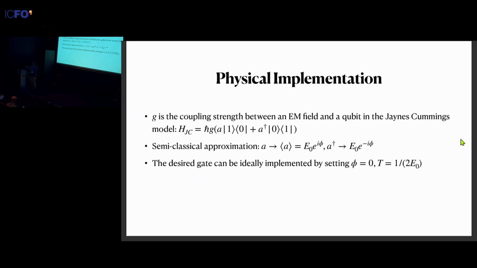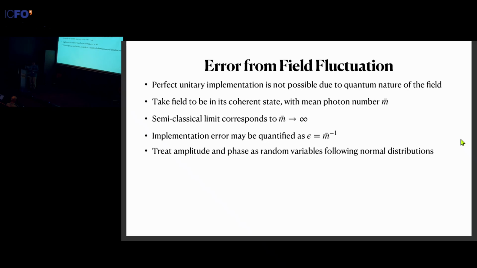And in the semi-classical regime, we can implement the desired unitary gate exactly by carefully tailoring the field parameters and the evolution time. However, an approximation is an approximation after all. So there's always this implementation error that arises from the quantum nature of the field, and which deems a perfect unitary implementation to be not possible because of the field fluctuation. And to model this implementation error, we first take the field to be in its coherent state, which means the sequence will represent a sequence of laser pulses, each pulse with a mean photon number m bar. And the semi-classical regime we just talked about corresponds to m bar going to infinity, which is of course not possible in reality due to a finite energy constraint.